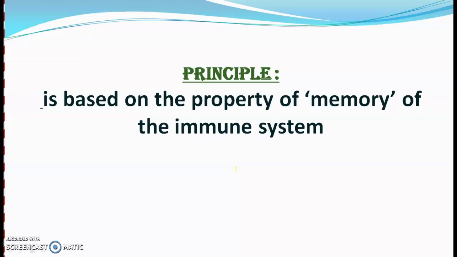Vaccination and immunization is based on the property of memory of the immune system. Our immune system can remember that a particular pathogen has come earlier also, and it will generate an appropriate, quick and intensified response the second time.